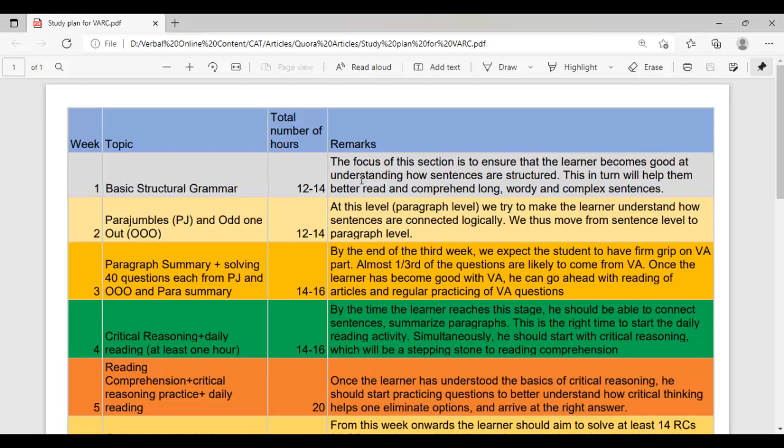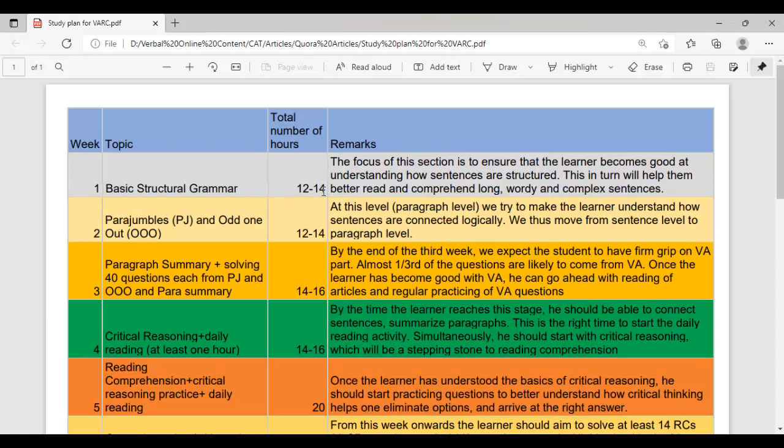Now if you have too little time, for example, many of you might have taken the course just 1 month before CAT, or some of you might take it 1 year before CAT, you can accordingly adjust this weekly hour. If you have taken the course too early, there is no need to give 2 hours a day. You can give only 1 hour a day.